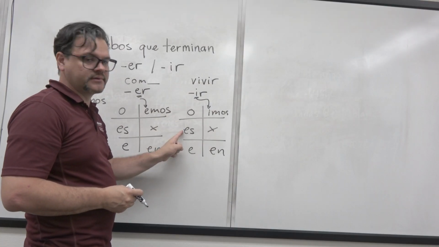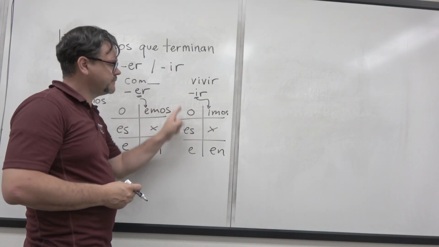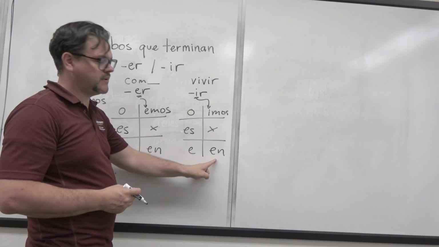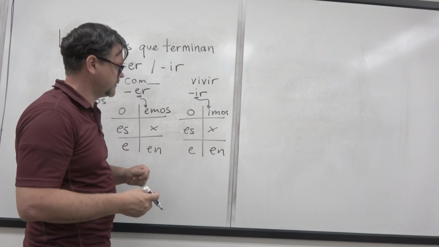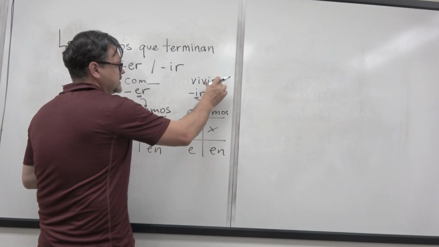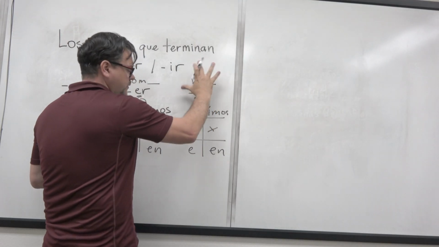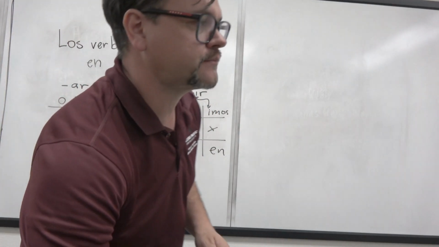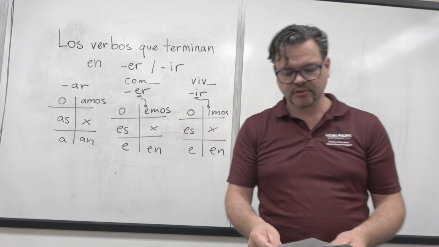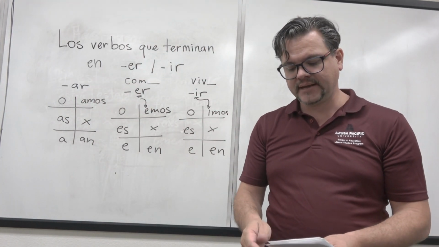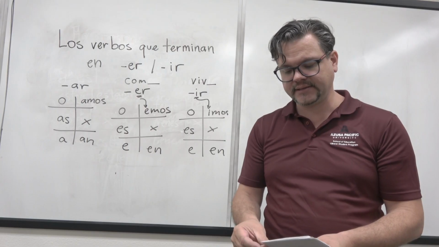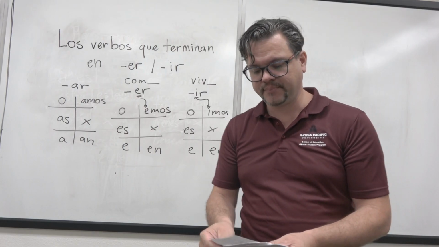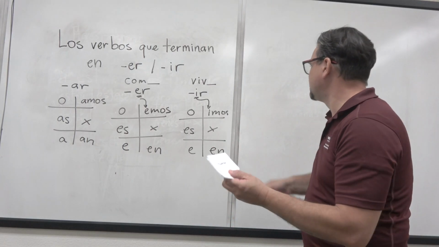Tú vives en California. ¿Sí? Ellos viven en California, and so forth. Okay? So that will be, as I said before, kind of the technicality when we do the conjugations. Okay? Okay, muy bien.